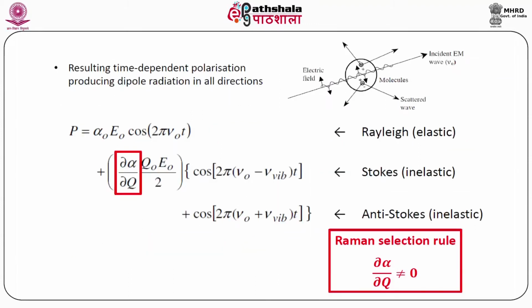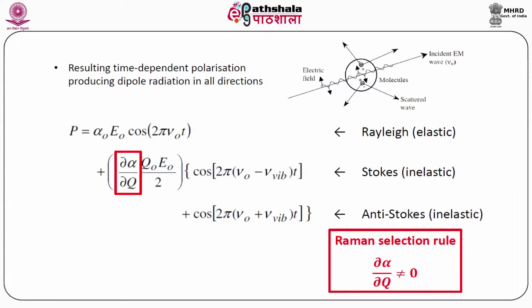We further describe the mathematical expression of Raman spectroscopy. You can see here the resulting time dependent polarization producing dipole radiation in all directions. It could be Rayleigh scattering or elastic scattering when P equals alpha naught E naught cos 2 pi nu naught t.